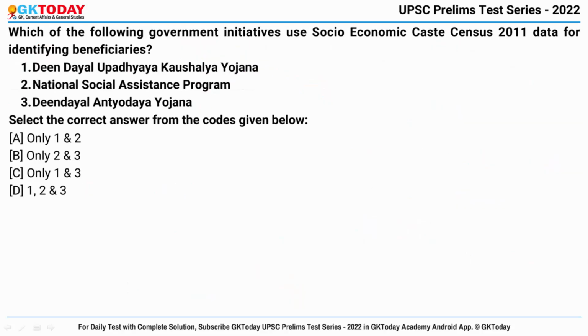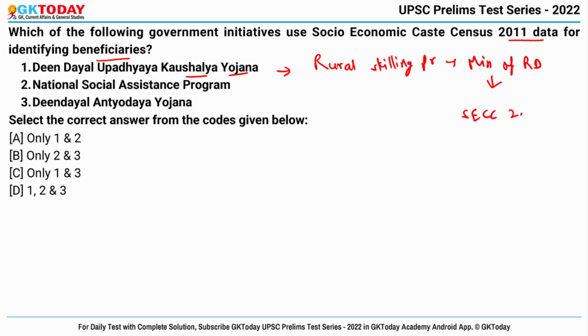Fine. Now next question. Which of the following government initiatives use Socio-Economic Caste Census 2011 data for identifying the beneficiaries? So you have to identify under which of the following initiatives or schemes beneficiaries are identified by the Socio-Economic Caste Census of 2011. First is Deen Dayal Upadhyaya Grameen Kaushalya Yojana. This is actually a rural skilling program by the Ministry of Rural Development that makes use of the Socio-Economic Caste Census 2011 data to identify the beneficiaries. This is right.